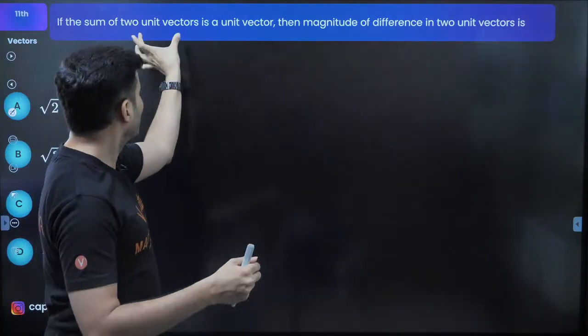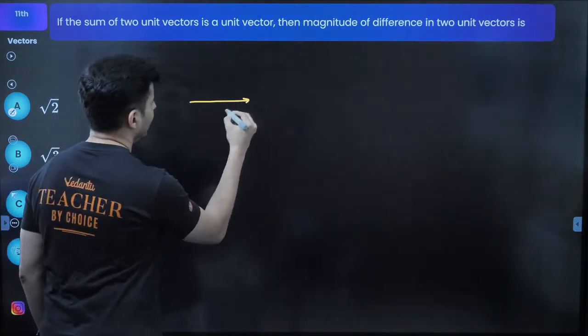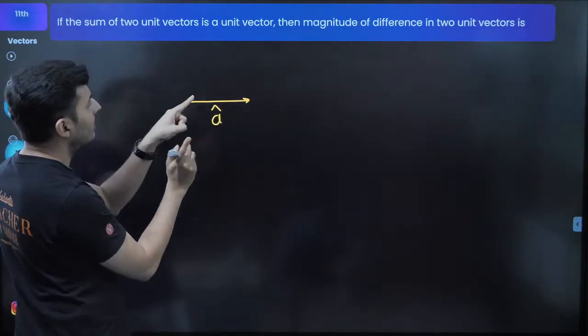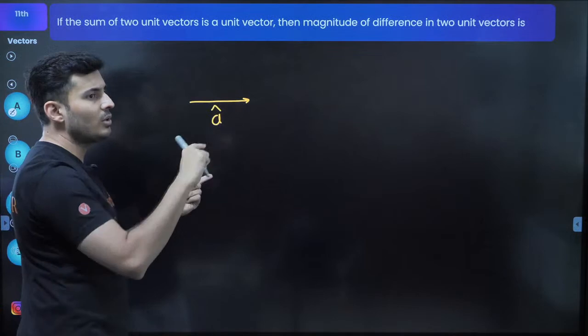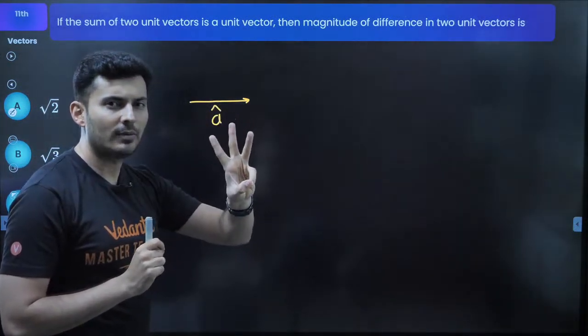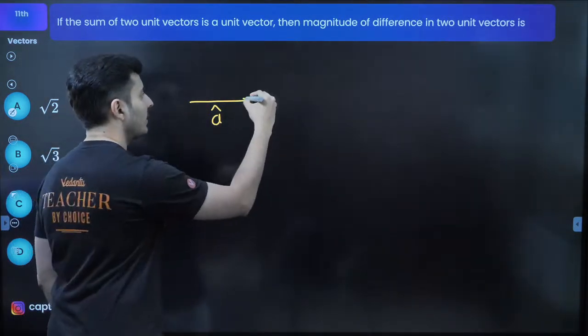If the sum of two unit vectors is again a unit vector, imagine that a hat is a unit vector. I add it to another unit vector to get another unit vector. All the three vectors are unit vectors. Maybe it will form a triangle where all sides are equal. Think about it.